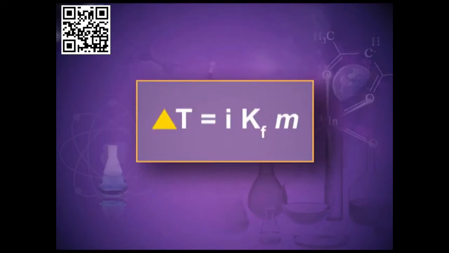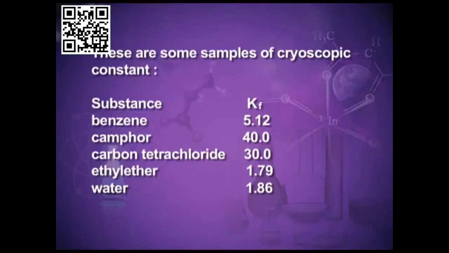Mathematically, delta Tf is equal to i Kf m. Delta Tf is the depression in the freezing point, i is the van't Hoff factor, Kf is the molal depression freezing point constant, also known as the cryoscopic constant. Its unit is similar to the ebullioscopic constant, that is, Kelvin kg per mole. Small m is molality. You already know molality. It is the number of moles of solute dissolved in 1 kg of solvent.